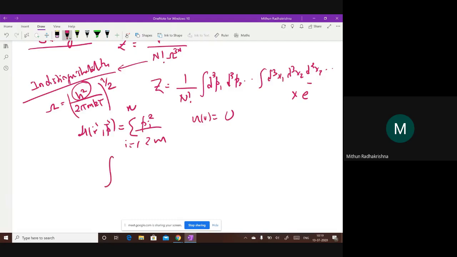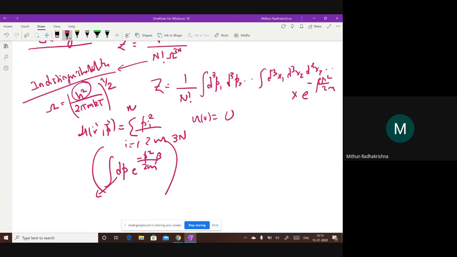So the whole answer is nothing but if I integrate this Gaussian integral dp e to the power minus beta p square by 2m. And this whole integral, I've done it 3n times, right? Because each of the n particles has 3 of these, dpx, dpy, dpz, and everywhere it is the same, since the system is isotropic.